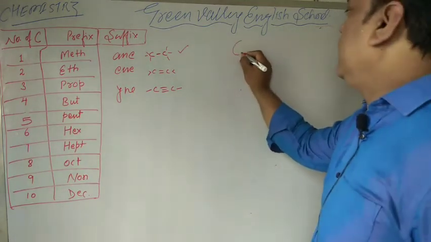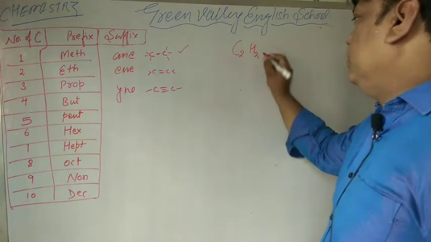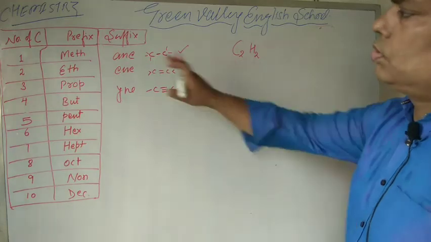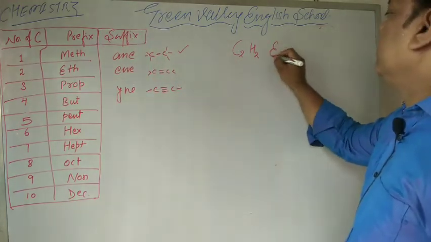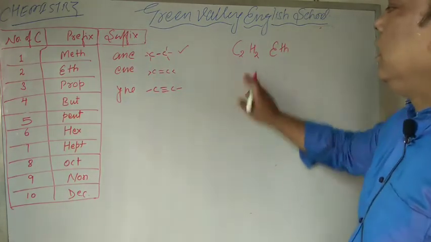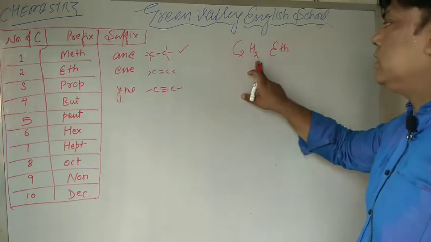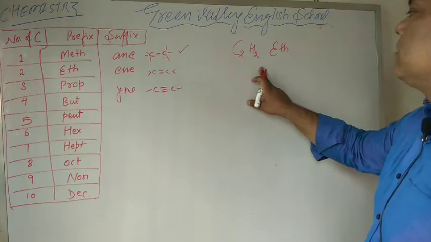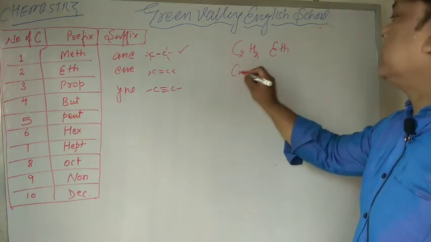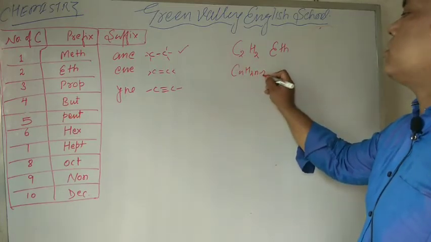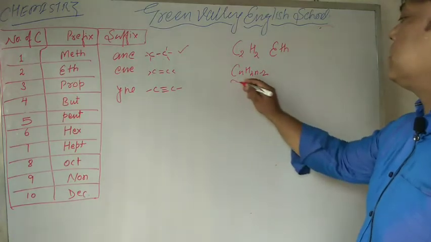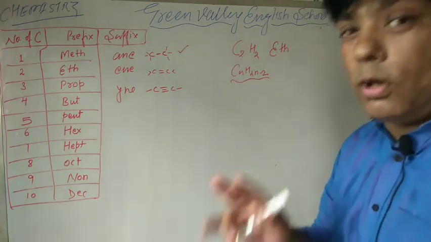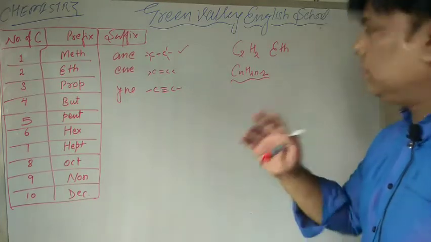Take one more example. Suppose that we have C2H2. The number of carbons is 2, so the prefix is eth, and the number of hydrogens is 2 less than double the carbon, that is CnH2n minus 2, which means there is a triple bond between carbon and carbon.